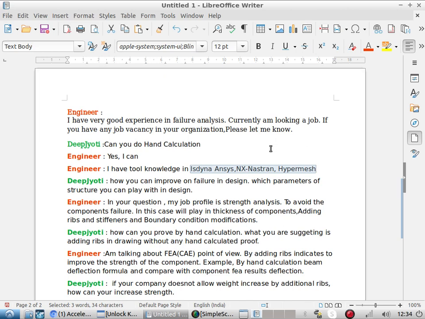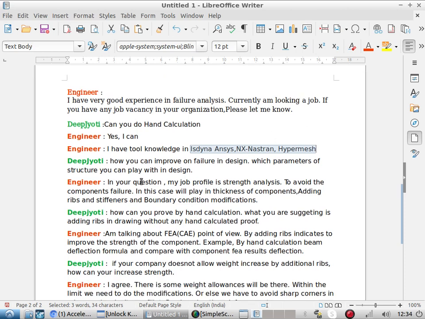So as you are going senior, you need to have extra. What extra? Now let us test it. This is our question: how can you improve on failure analysis in design? Which parameter or structure can you play with in design? He says, my job profile is strength analysis to avoid component failure. In this case, I will play with the thickness of components, adding ribs and stiffeners, and boundary condition modifications.